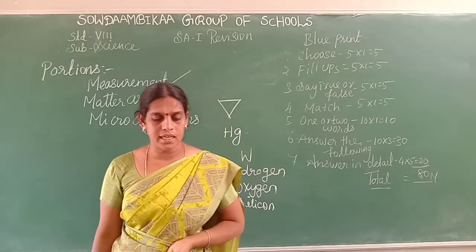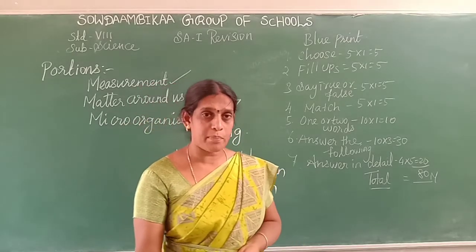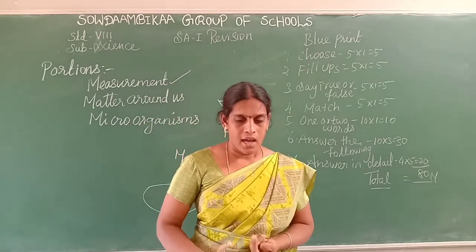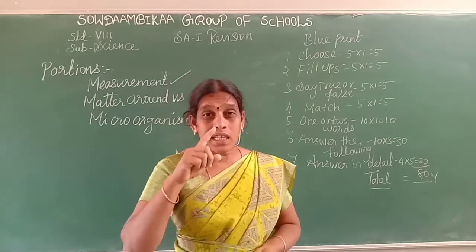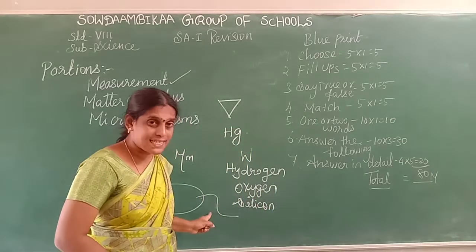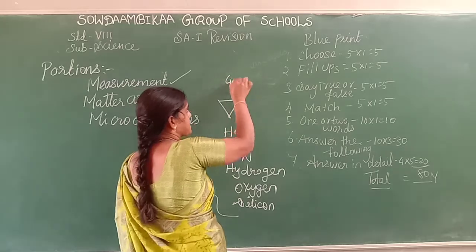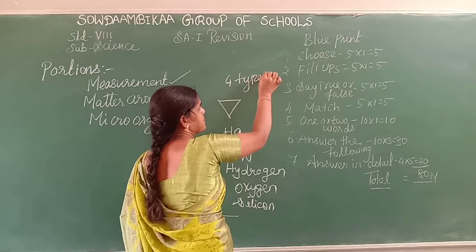The bacteria are divided based on the shape. The bacteria are divided into 4 types: bacilli, spirillum, cocci, and vibrio. Based on the shape, the bacteria are divided into 4 types.